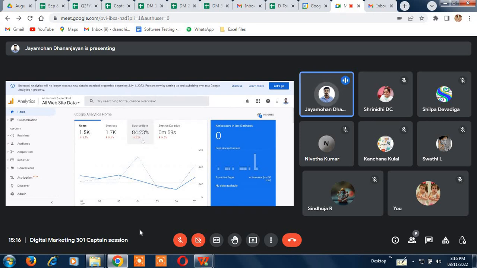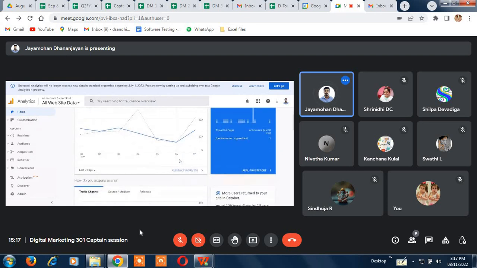So here, if you look at it, the bounce rate is really high. That tells us the website has an issue. Anyways, we are working on a new website, but I'll just tell you guys. With the help of Google Analytics, you can know how many users are coming to your website every day, every week, every month, every year. Sessions, bounce rate, session duration, you would know all of it. The average session duration is that a person coming to the website spends an average of about 59 seconds. That much time only they are spending.